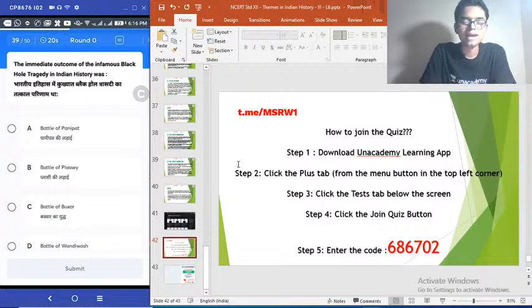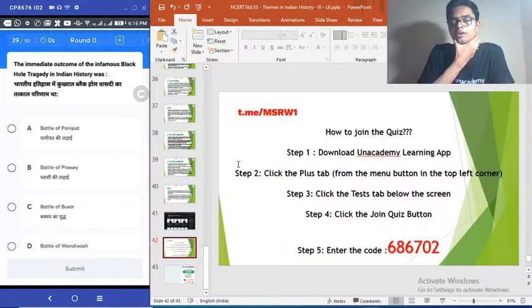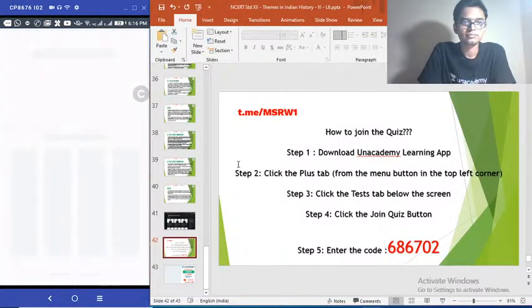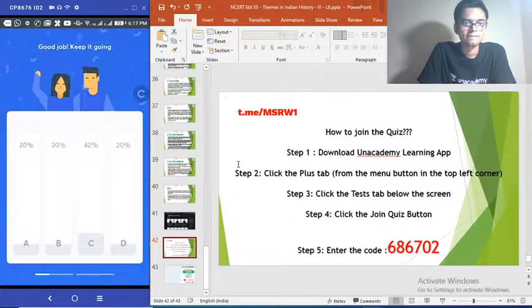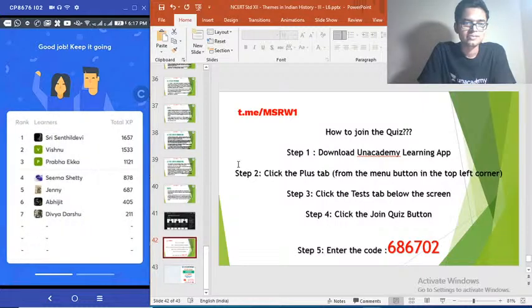Another easy question. Black hole tragedy, very famous, happening in Indian history. Battle of Panipat, Plassey, Buxar, Vandivash. So what is the immediate outcome of black hole tragedy? Black hole tragedy is associated with whom? Siraj-ud-Dawla. Okay, so the answer is option B, Battle of Plassey. Let's see how many got that. Oh, 20%. Fine.